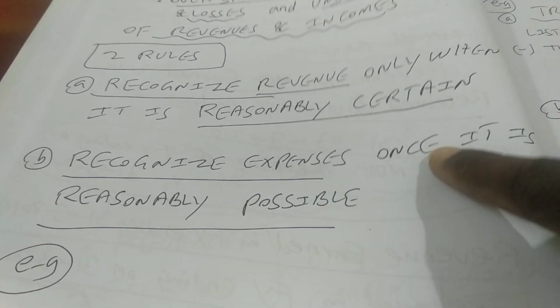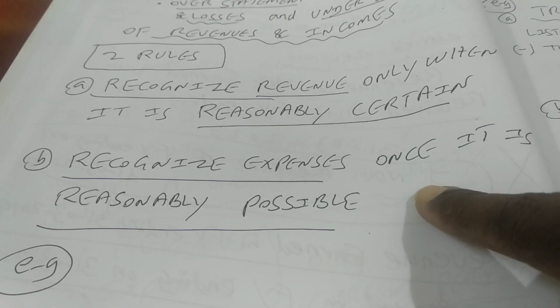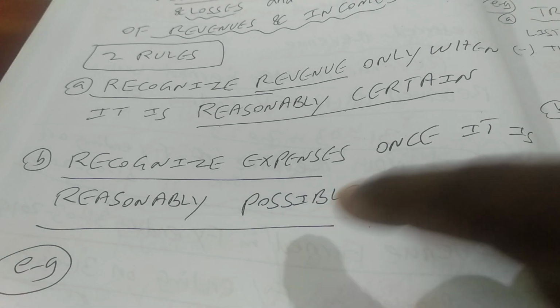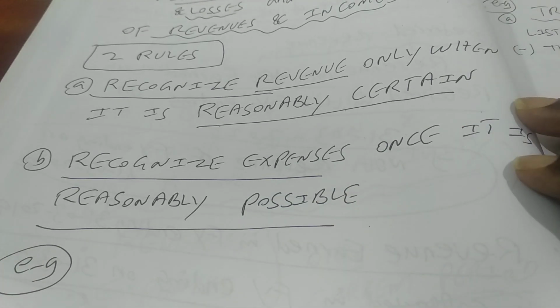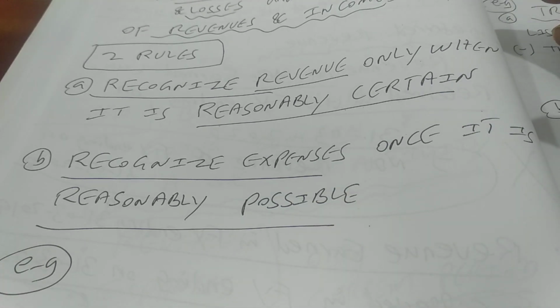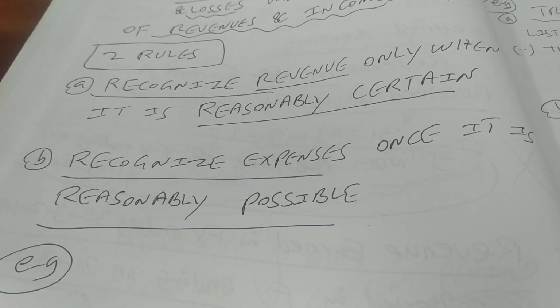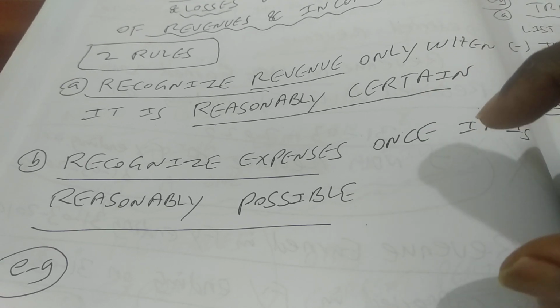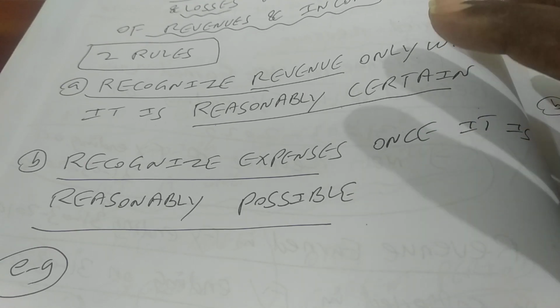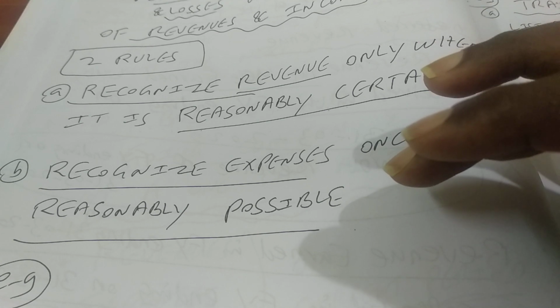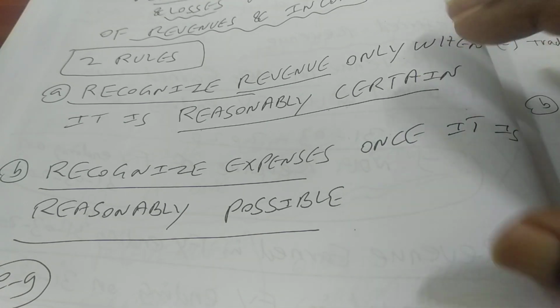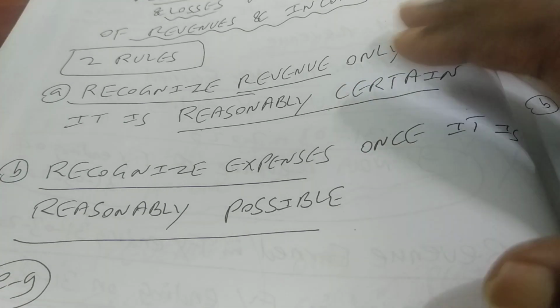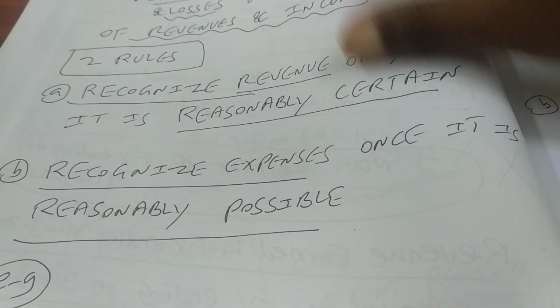But when it comes to expenses, the moment we hear, we are going to recognize that in the income statement. For example, we hear there is a fire accident, right? That means we may get the insurance claim for the goods which are damaged by the fire. But nevertheless, when we prepare the income statement, we are going to quantify what is going to be the extent of loss in the current period. So this is what we have to understand when we talk about conservatism.